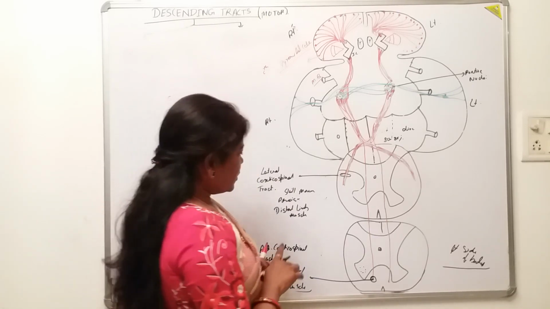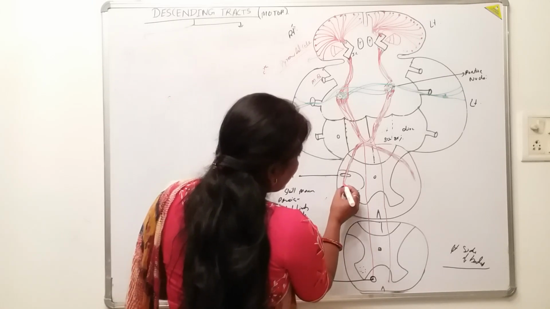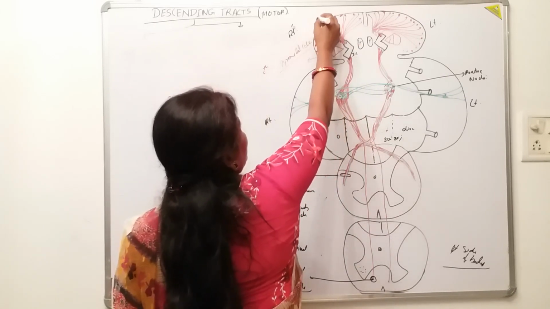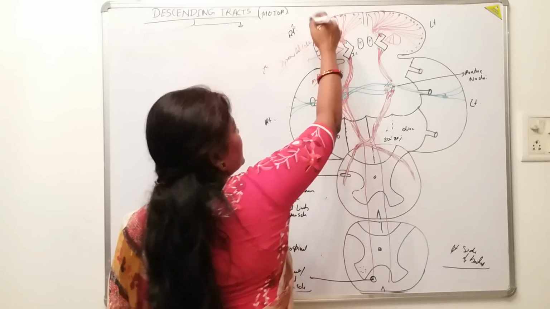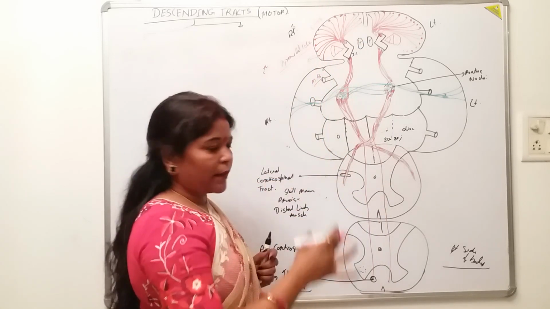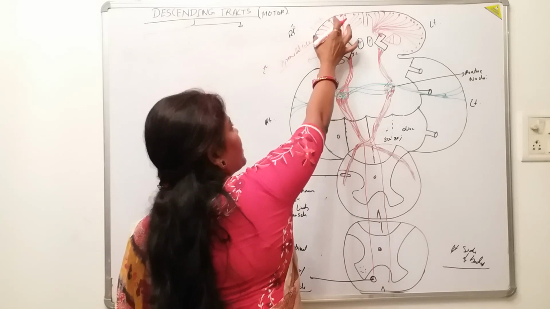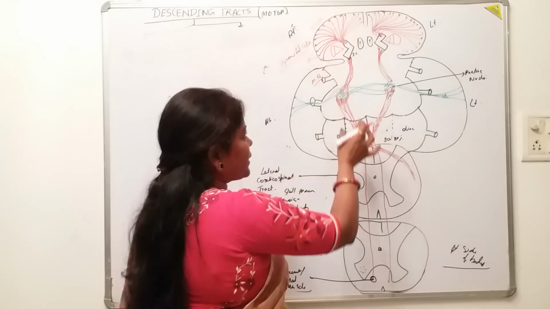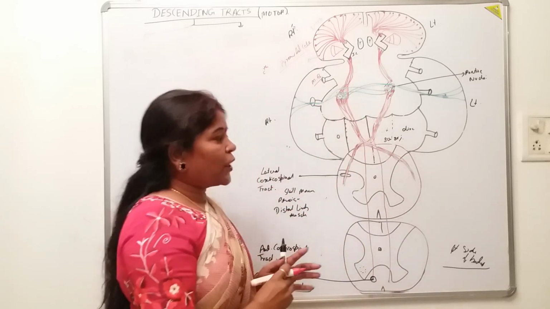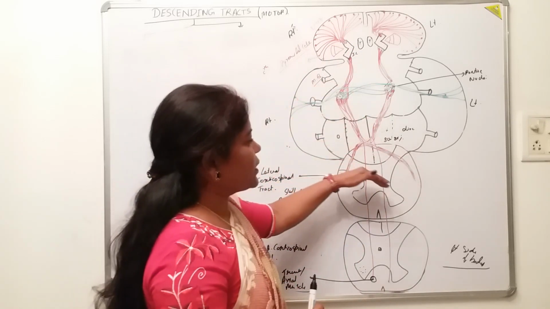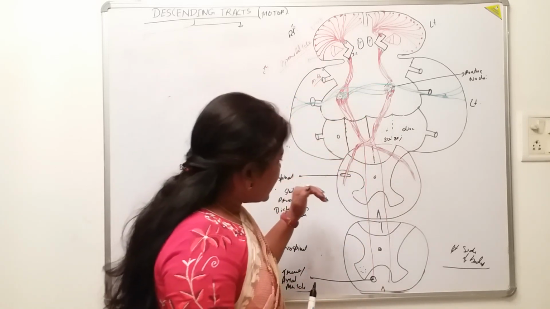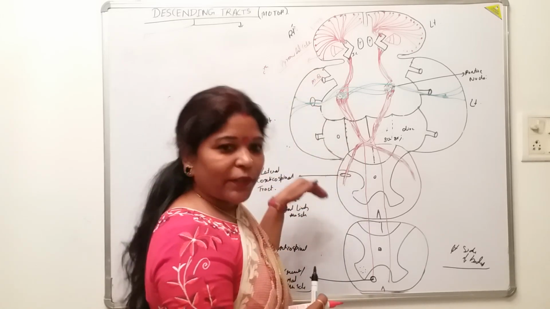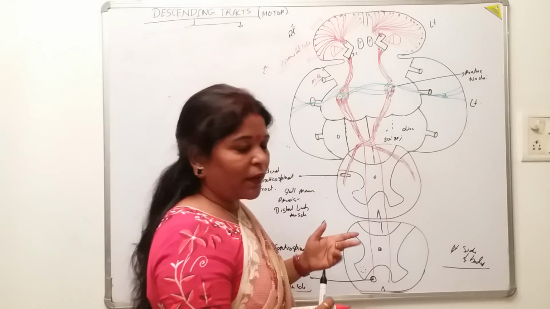Okay. So, look here. This was the first order, the upper motor neuron. In the descending tracts, the upper motor neuron gives axons which come downwards like this, journey through the brainstem and reach the spinal cord. Where will this descending tract relay?